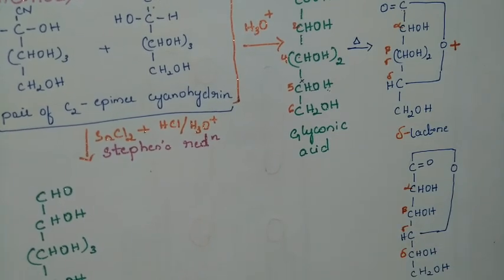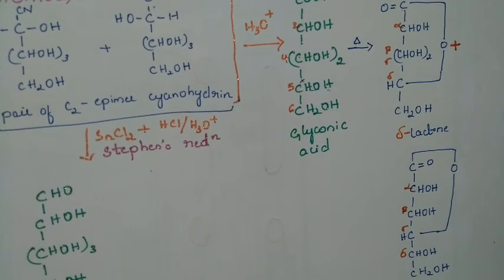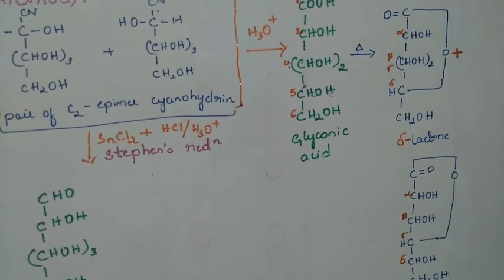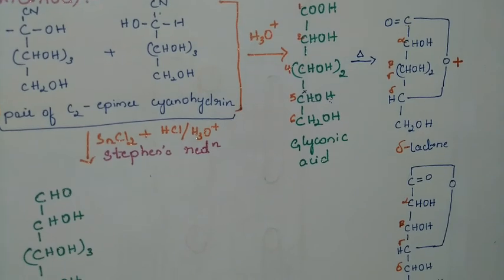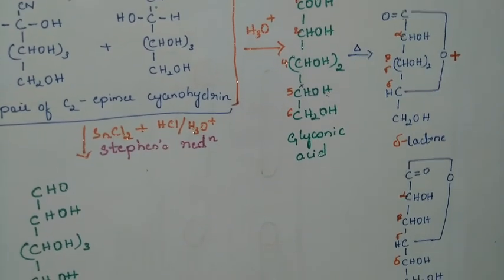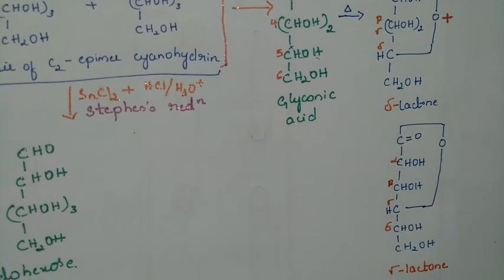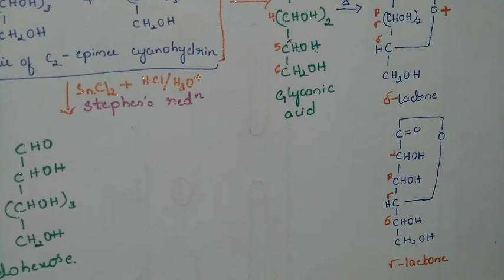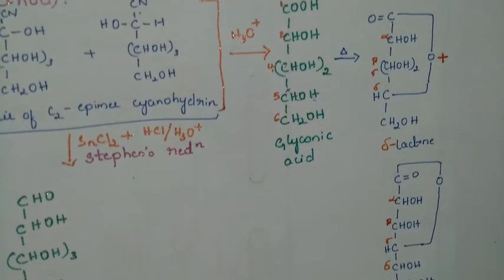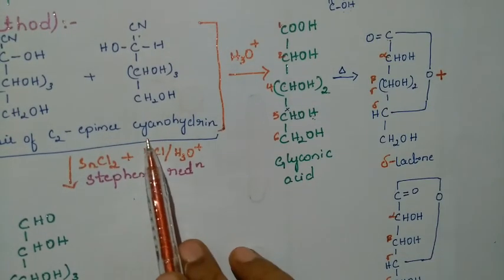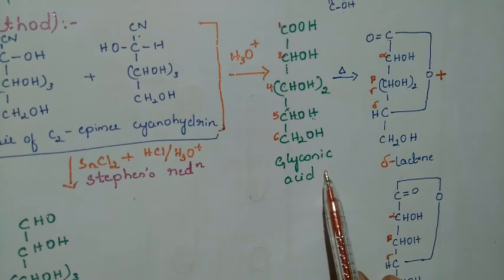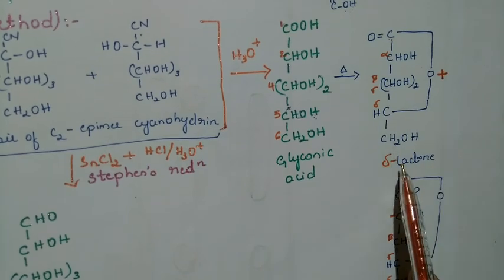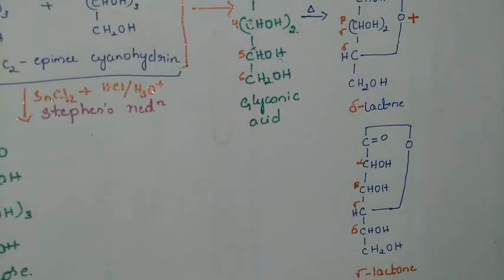So the name of this compound will be gamma lactone. Here it is delta lactone and the other one is gamma lactone. I hope it is clear. We have considered a glycolic acid. We got a cyanohydrin, acid hydrolyzed, forming a glycolic acid. When you heat that one, we got two compounds, two isomers: one is delta lactone and another one is gamma lactone.